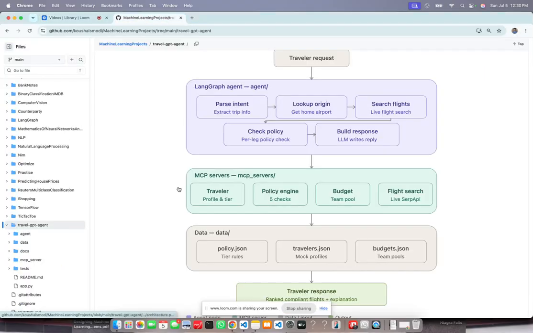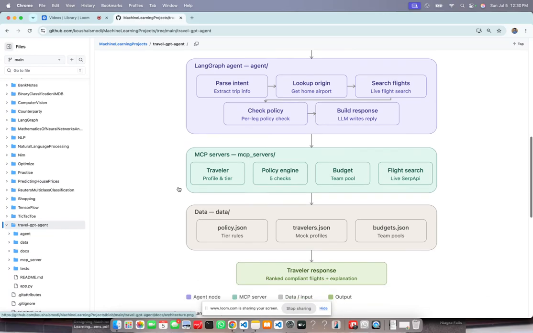It's a LangGraph agent which is built with four MCP servers: Traveler, Policy Engine, Budget, and Flight Search, which pulls real live flights via SERP API. And the whole agent runs through four nodes: parse intent, looking up the origin from the home airport of the traveler, searching flights, and validating policy before generating a response.